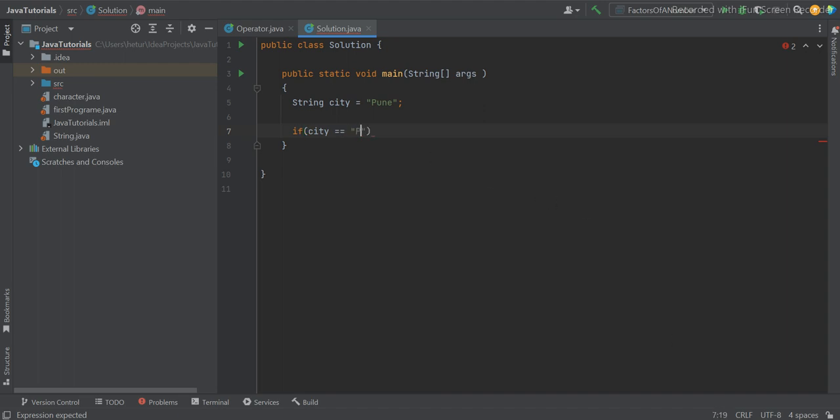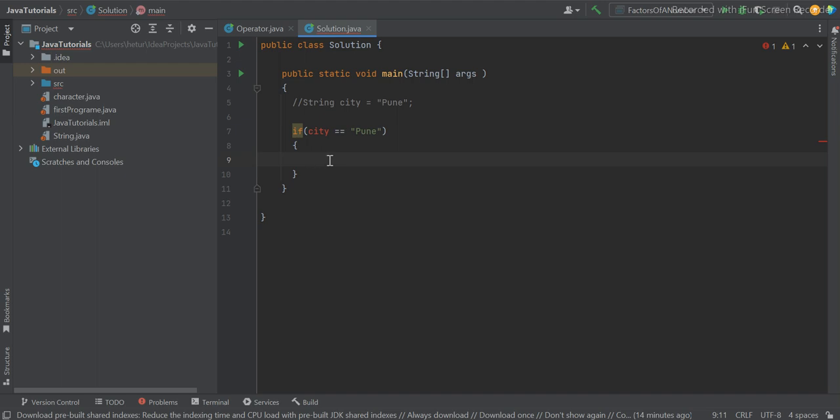Now if I say city equal to Pune, forget about this, guys, I'm just commenting it out for now. We will test it later. So if city is Pune, then I am going to use curly braces, and that is how Java understands it. This is the if else syntax.